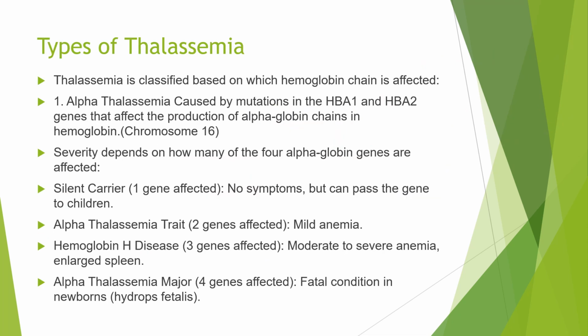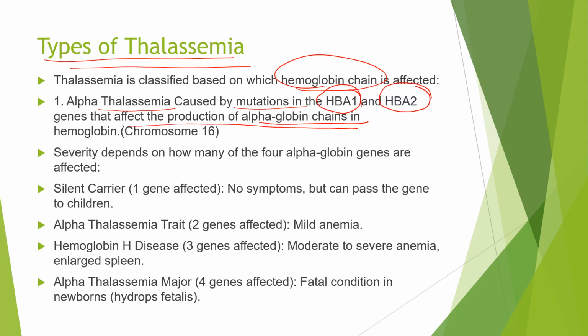So when we come to thalassemia types, we can discuss that depending on which globin chain is affected, only on that basis will these types of thalassemia be discussed. So, alpha thalassemia is caused by mutations in hemoglobin A1 and A2 that affect the production of alpha globin chains in hemoglobin, that is in chromosome 16. Where is it happening? It is happening in chromosome 16. It is causing a defect in the alpha globin chains, so it is called alpha thalassemia, and severity depends on how the four alpha globin genes are affected.